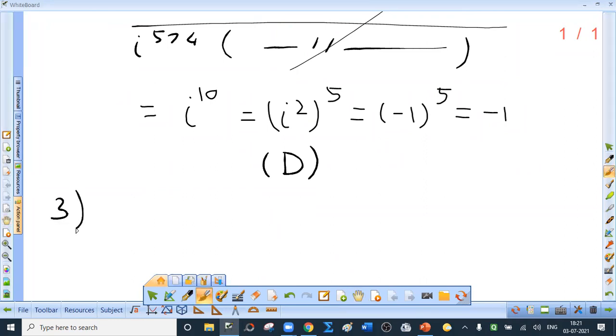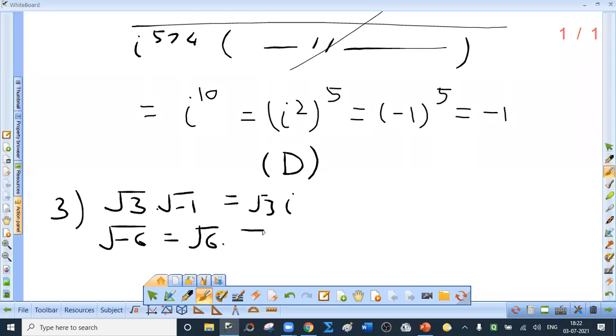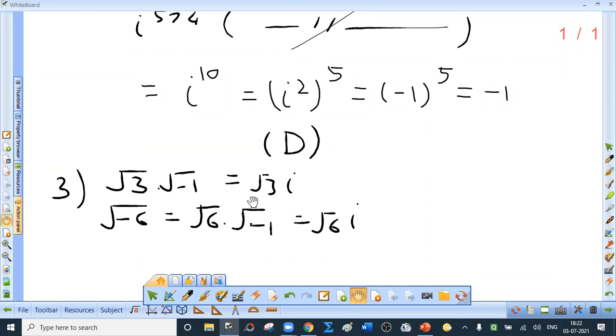Root of minus 3 is root 3 into root minus 1, so this is root 3i. What is root of minus 6? Root of minus 6 equals root 6 into root minus 1. That is root 6i. Take the product.